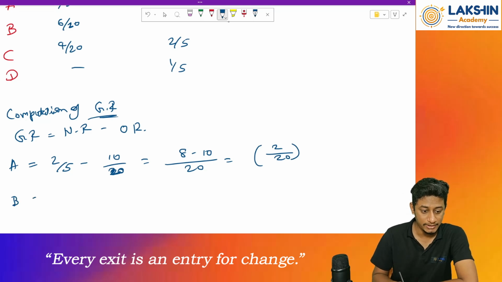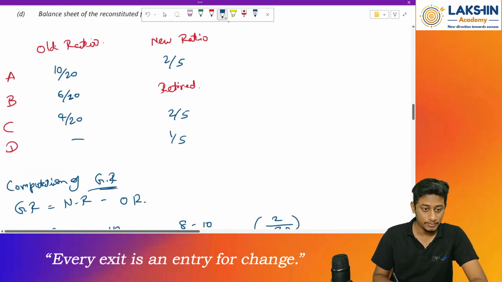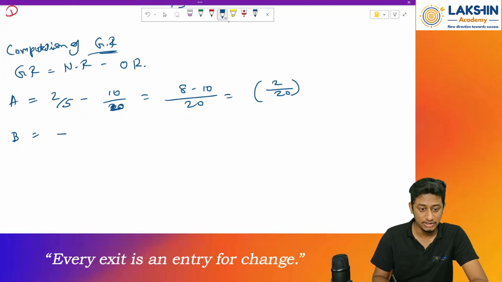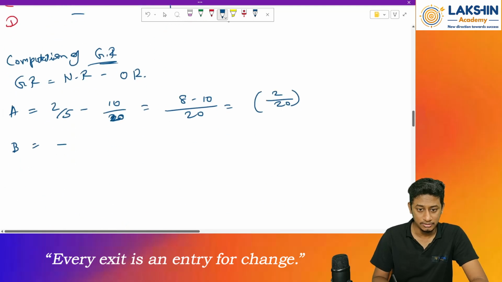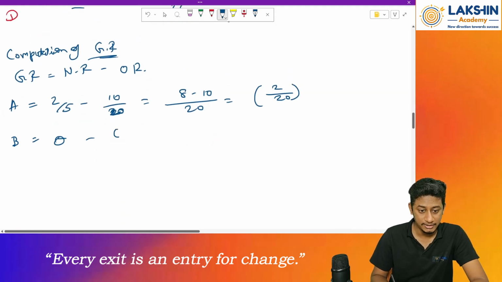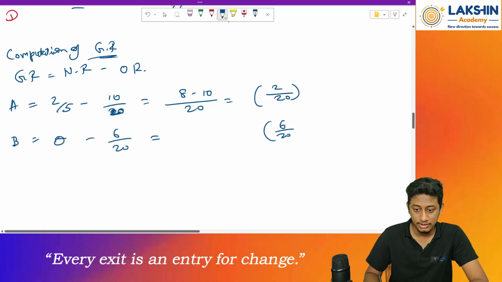Then for B, it is 0 minus 6/20, because the new ratio is not given, so it is nil. That is equal to negative 6/20.